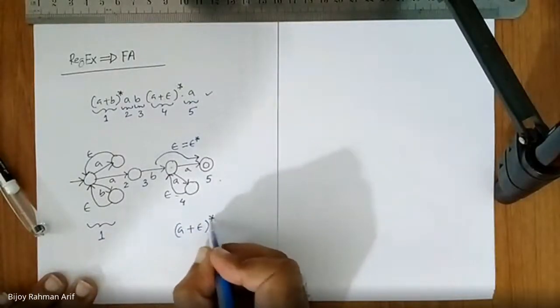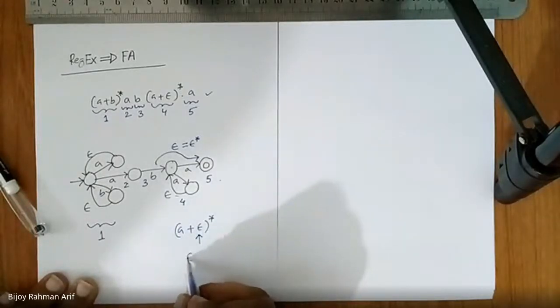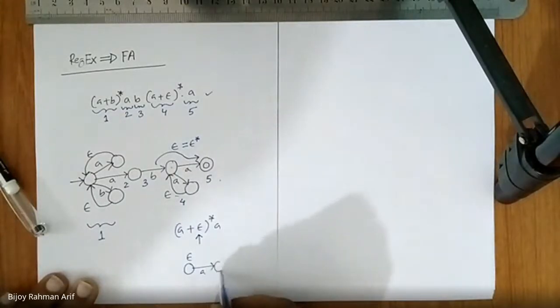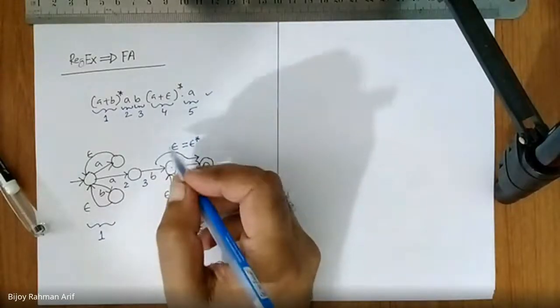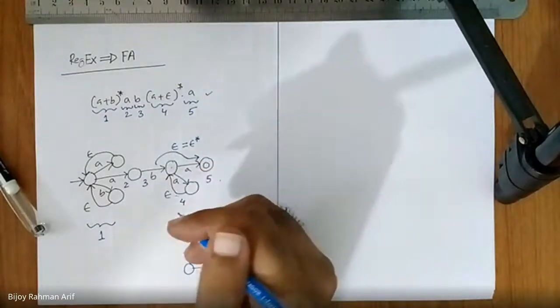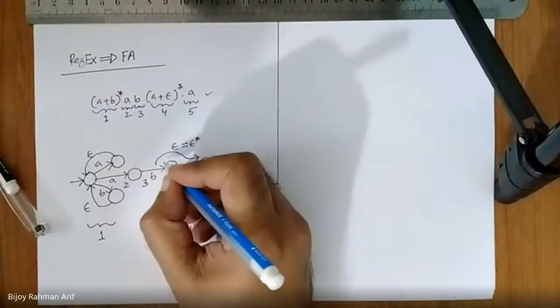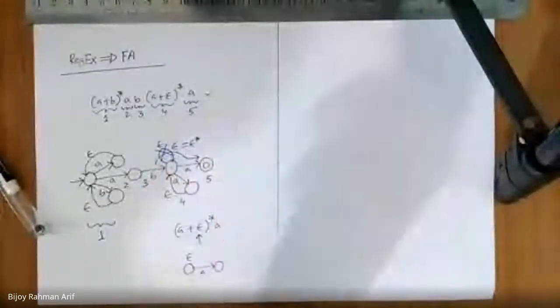If I only want to take epsilon, I can stay in this state, then afterwards, moving on A, I go to here. You can also give a self loop with epsilon if you want, but that does not make any sense, so it is not better to keep.